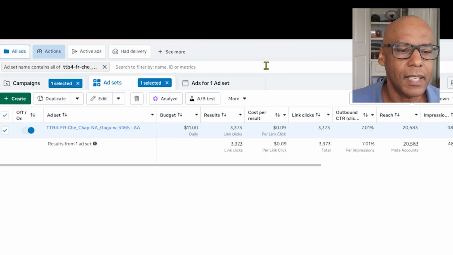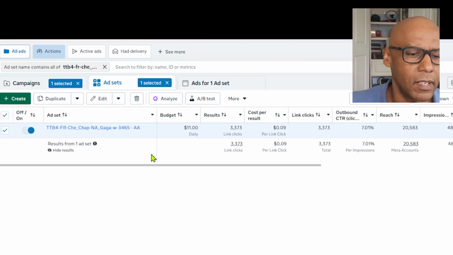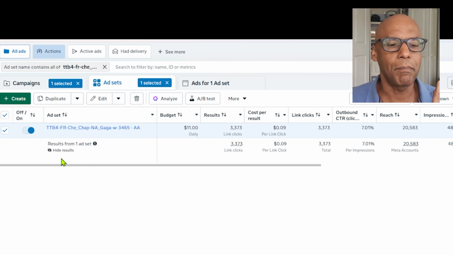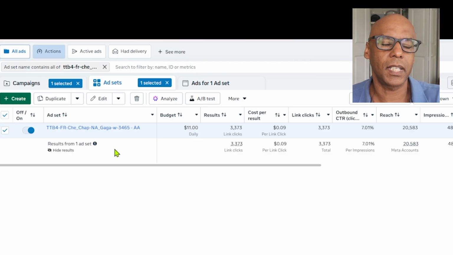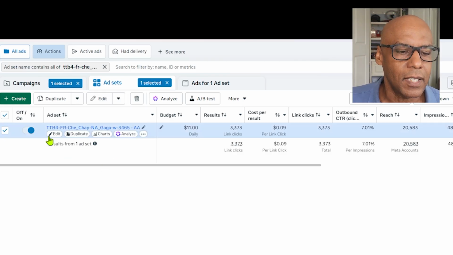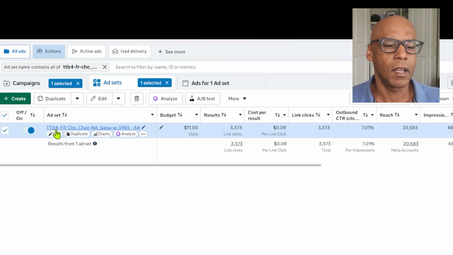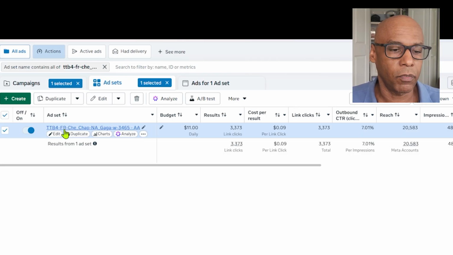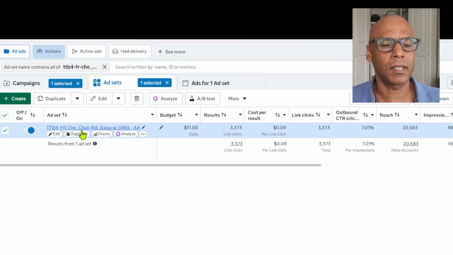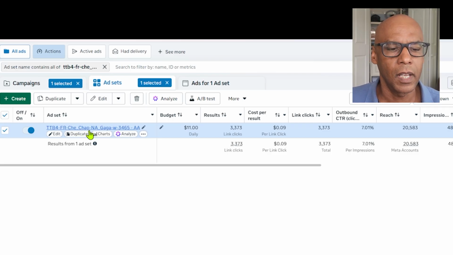So this is an example of one of my ads here. And I name them in a certain way to tell me what's in the ad. So this naming system here, TTB is the name of the series, 4 is the book in the series, FR is for the territory, which is France, and this is chap, the structure of the text within the primary text section.